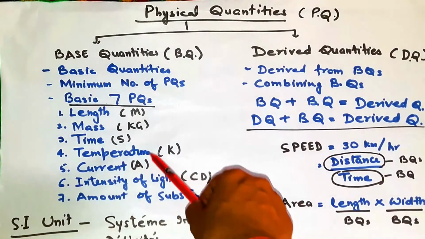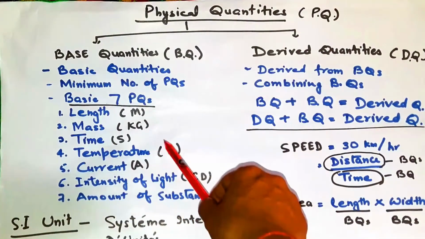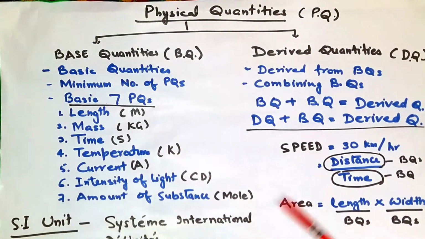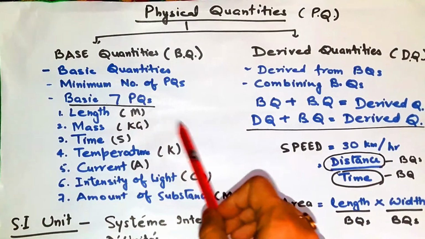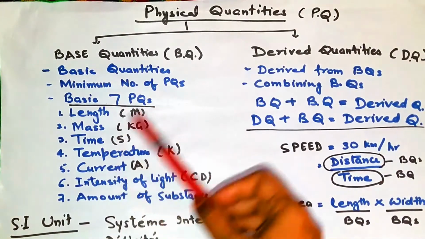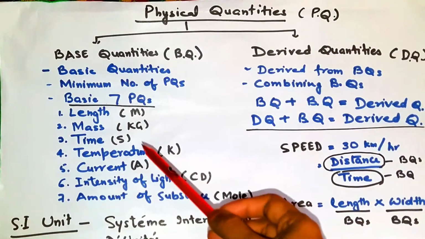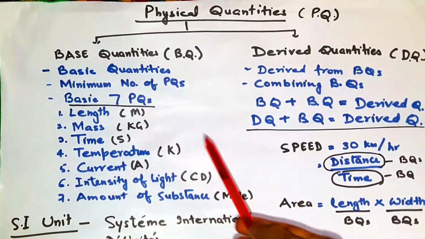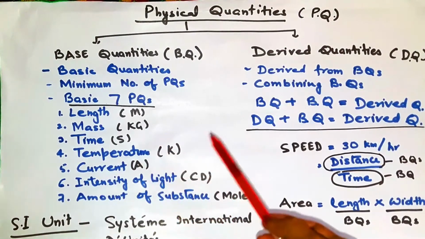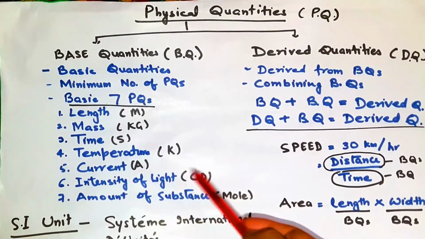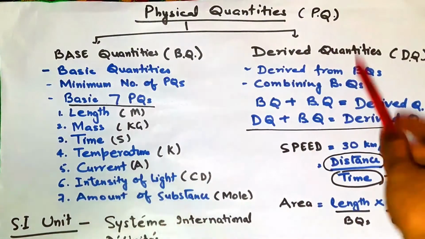About these three you will study later in higher classes. These 4 you will study now. So these are the basic quantities, also known as base quantities. You cannot split them into others. Length cannot be split into smaller ones. Length will remain length only. Mass will remain mass only. Time will remain time only. Temperature will not get split. So these are the basic quantities and they will form the derived quantities.